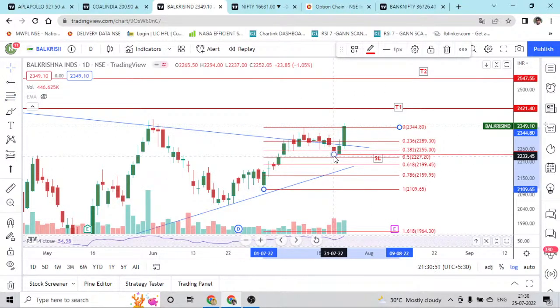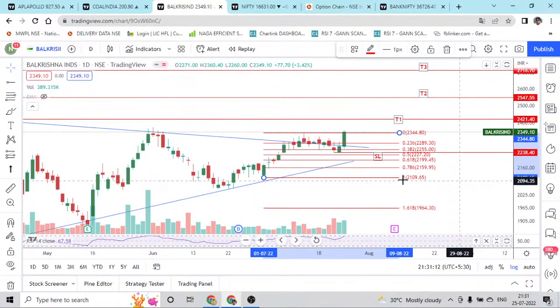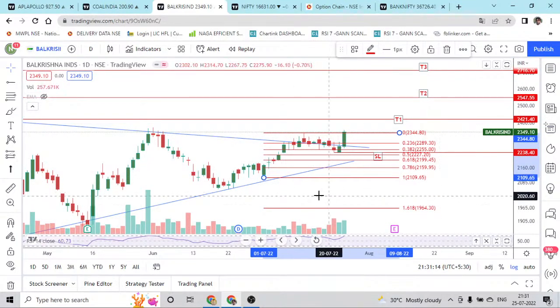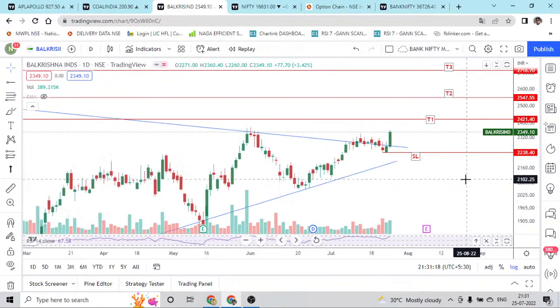This is exactly around 0.5, and at 0.5 we got a spinning top plus confirmation, and next day we got a good bullish rally, and that too without any rejection. We have got a good amount of volume, decent volume, and very little rejection. So definitely it should continue its rally. Maybe it may test our patience, but definitely these are going to be the targets.